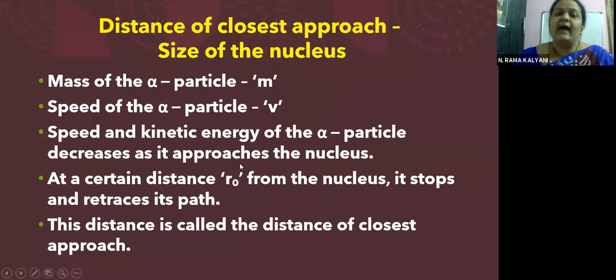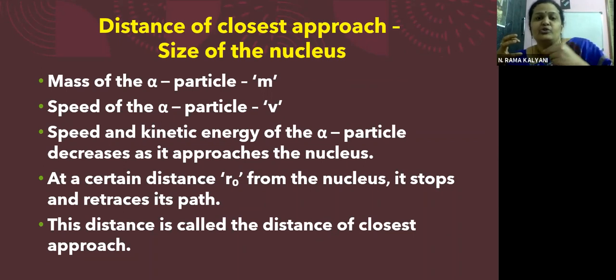Why, children? When the alpha particle is coming closer to the nucleus, its speed and kinetic energy decrease. But why? Yes, it is because of the repulsive forces. The nucleus is saying stop. Yes, the nucleus is stopping the alpha particle. As it is coming closer and closer, the repulsive forces of the nucleus start, and it tries to repel the alpha particle. Because of this, the velocity and hence the kinetic energy of the alpha particle are decreasing.